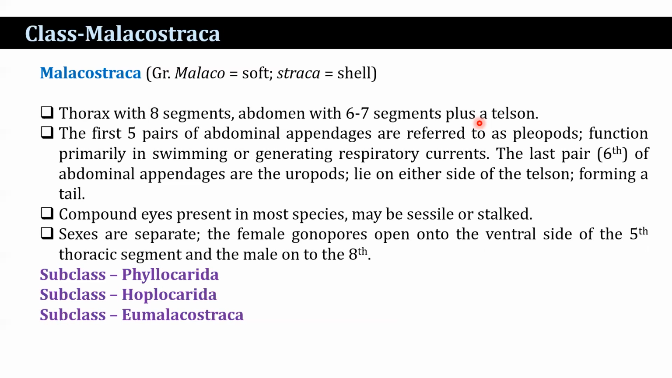The last pair, the 6th of the abdominal appendages, are the uropods, which lie on either side of the telson, forming a tail. Compound eyes are present in most species, may be sessile or stalked. Sexes are separate. The female gonopods open onto the ventral side of the 6th thoracic segment and the male onto the 8th segment. It is divided into 3 subclasses: Phyllocarida, Hoplocarida, and Eumalacostraca.